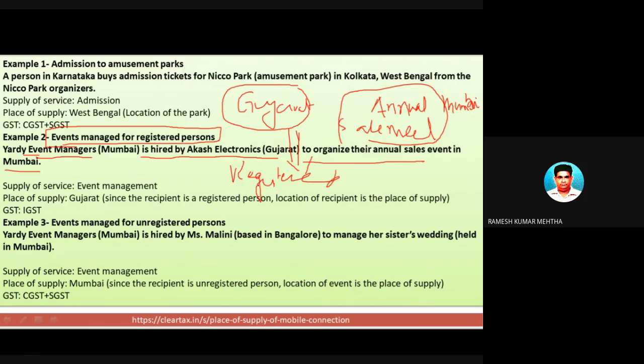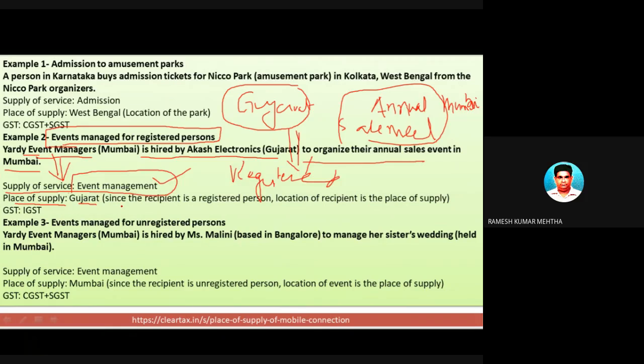In such a case, you have to find out what is the type of service. The type of service is event management. Who is managing the event? Yardi event managers are managing this service. What service? Event management service. Now, in this case, where event management is the service provided, please remember the answer as far as place of supply is concerned.